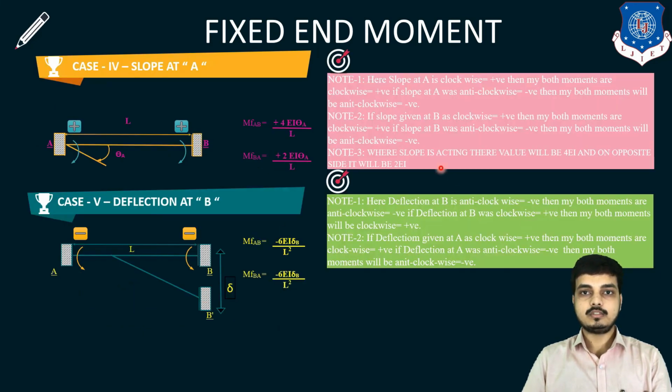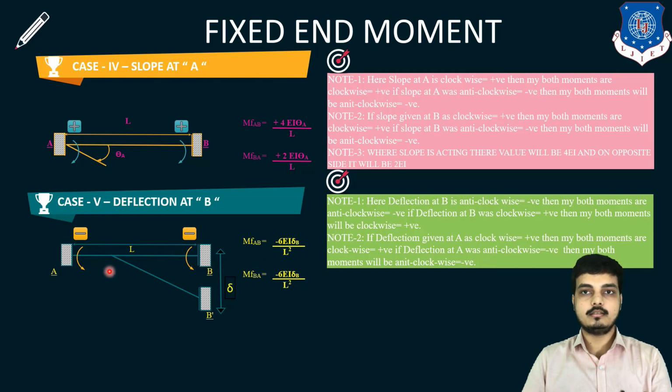Next is for slope. Here slope is at A. The formula will become 4EI theta A upon L, and at the opposite end it will be 2EI theta A upon L. Please remember this formula because it will be used in the new concept of MDM, the new theory. So please remember this formula of slope. And for deflection, the formula is 6EI delta upon L square.